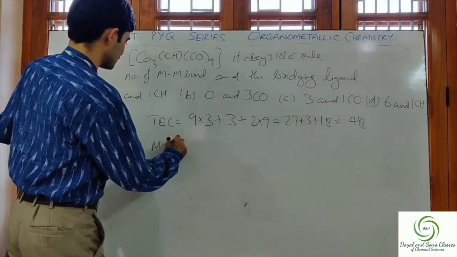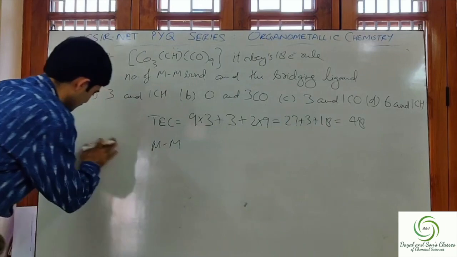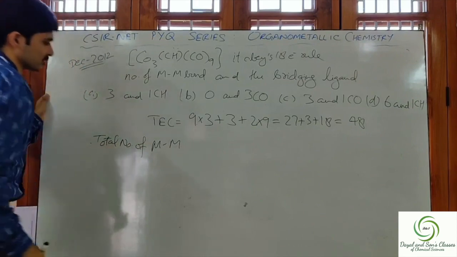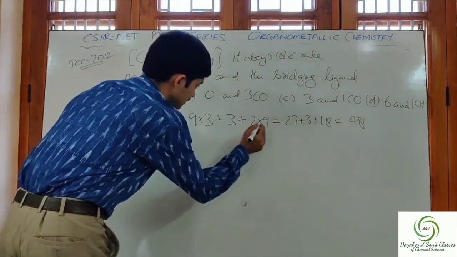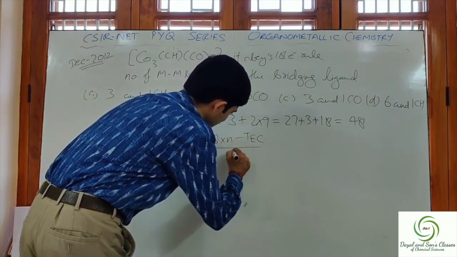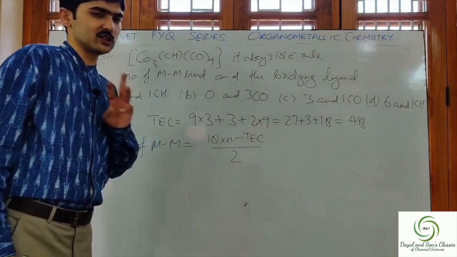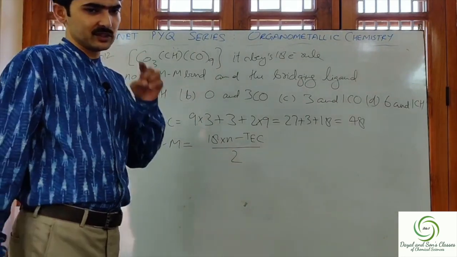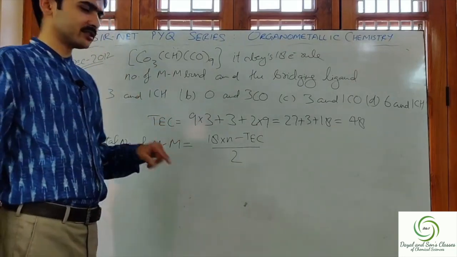Now metal-metal bonds. The total number of metal-metal bonds is equal to how much? It is equal to 18 into n minus total electron count, divided by 2. This is the formula for the total number of metal-metal bonds. This we have already discussed in video number 2. In the second video we have discussed these formulas. I will leave the link for that video in the description area. You can go there and check it once. If you haven't watched that, please do watch that.